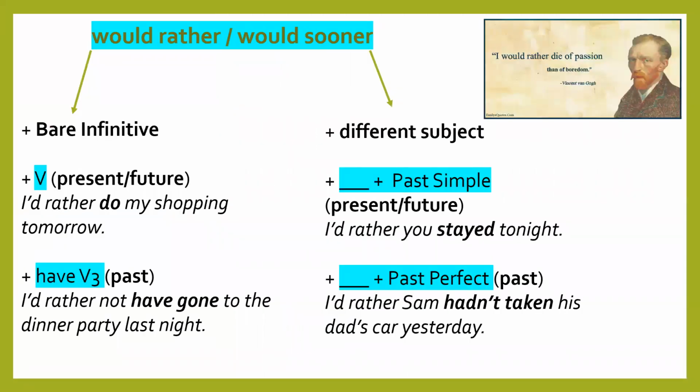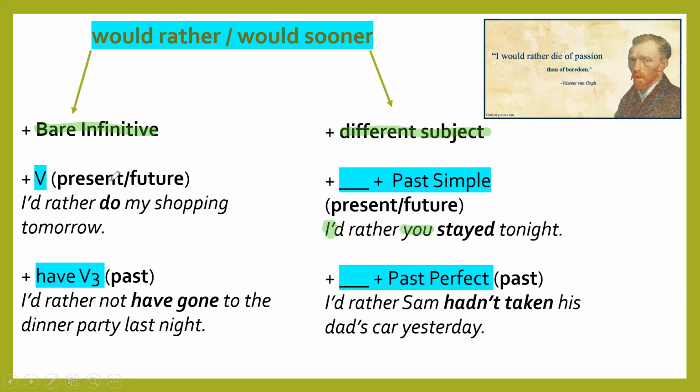And one more construction, that is would rather. Would sooner is almost the same, so that's why let's combine them together and talk about them. So would rather, let's take this as an example. We can use it with bare infinitive, either bare infinitive or with a different subject. Like here we have different subjects, you see, I and you. Bare infinitive, we use, the idea is the same.